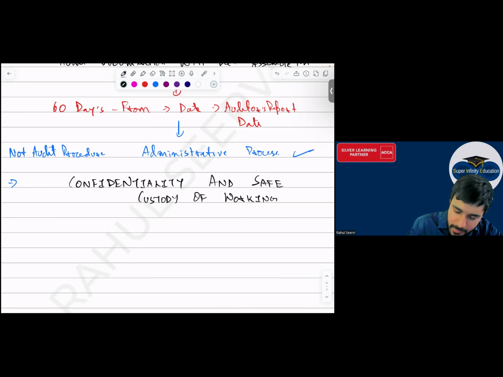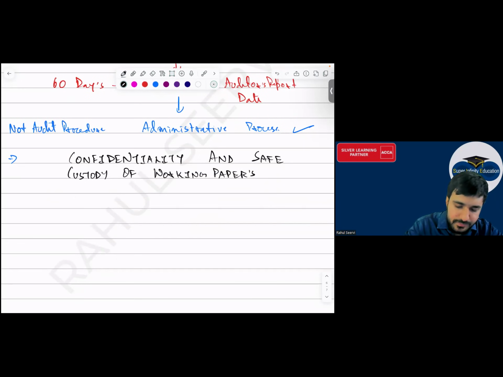Either I say working papers or I say audit documentation. एक ही बात है. Working papers must be kept confidential. It should not be given to everyone.